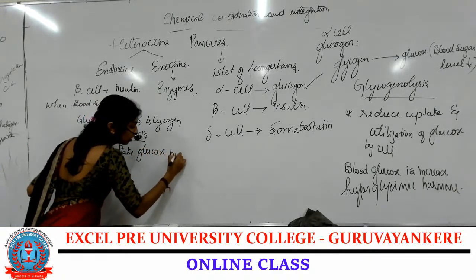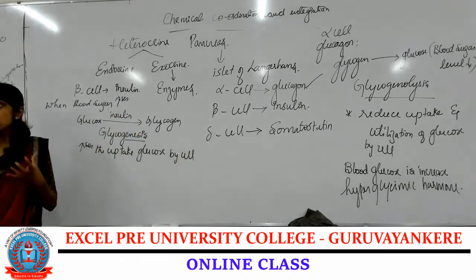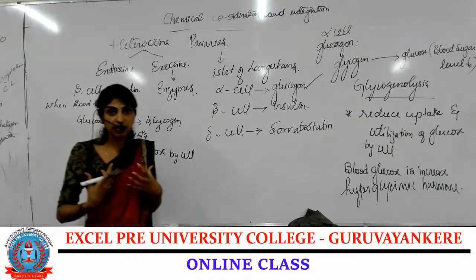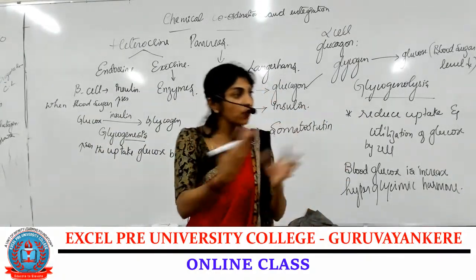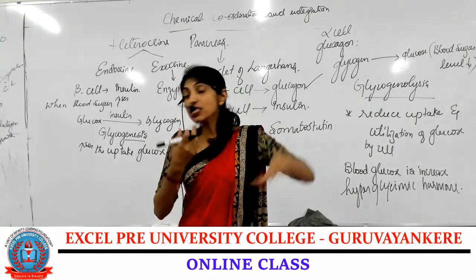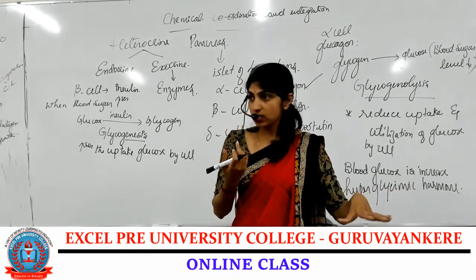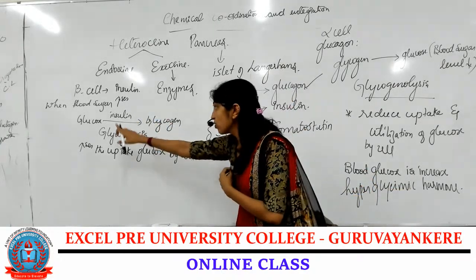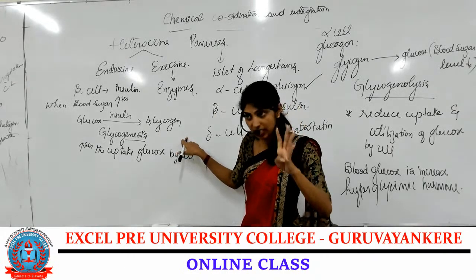Is that clear? It increases the intake of glucose by the cell. Since the blood has more glucose, when it moves to the cell and the cell utilizes it, the blood glucose level decreases. When the glucose is converted into glycogen, the blood sugar level decreases.